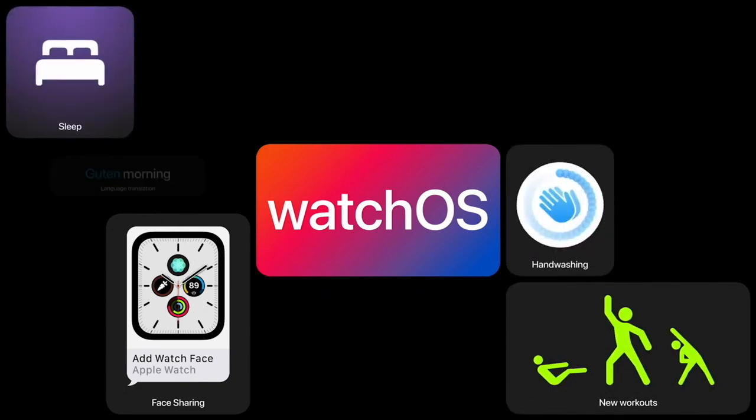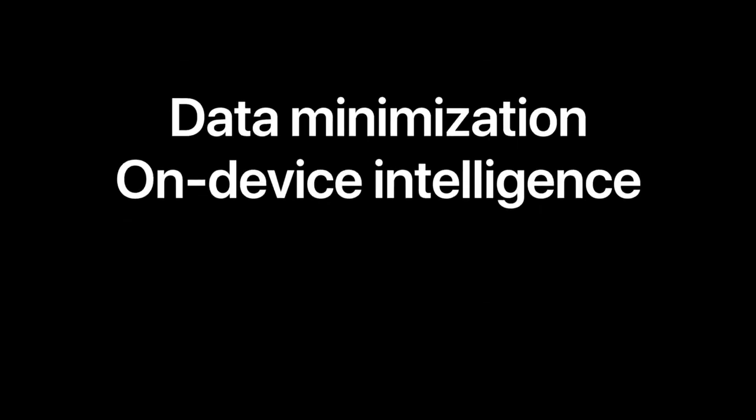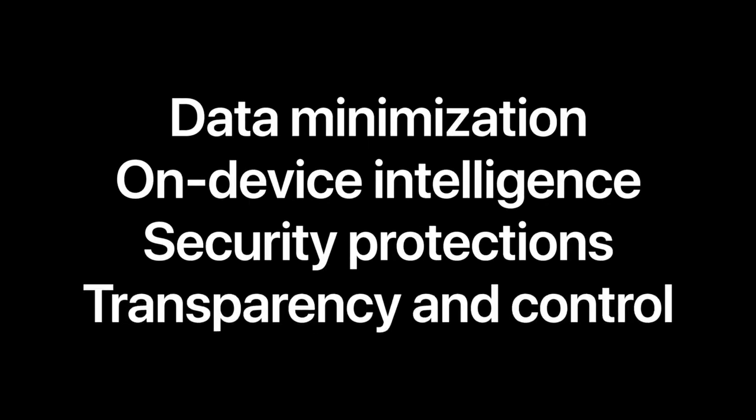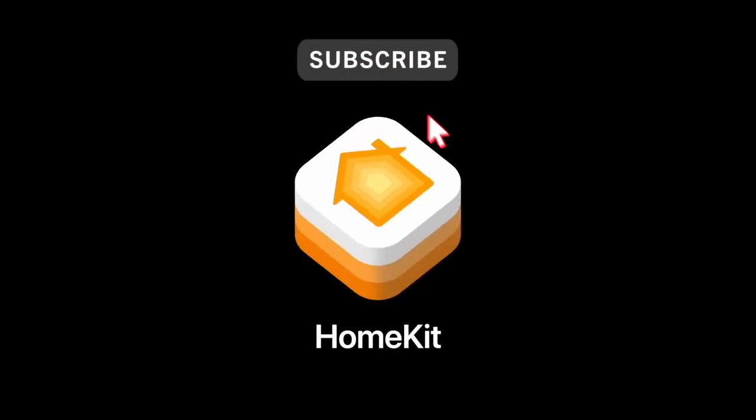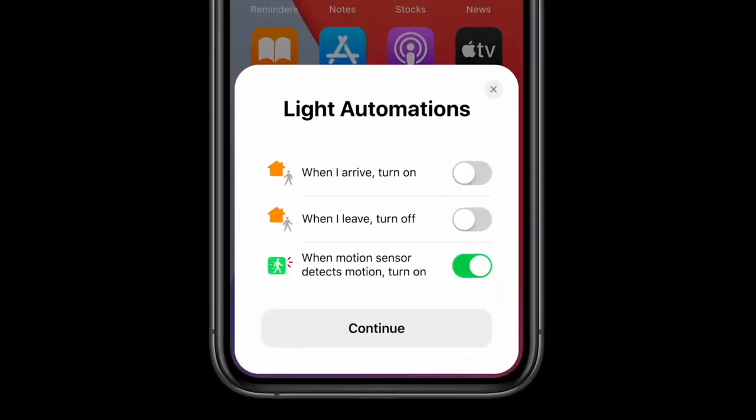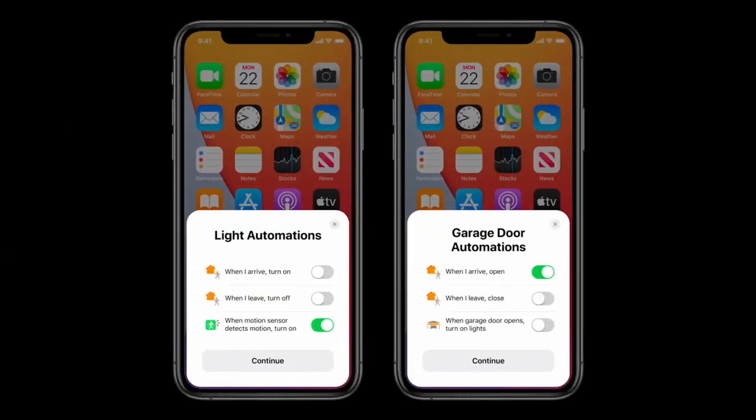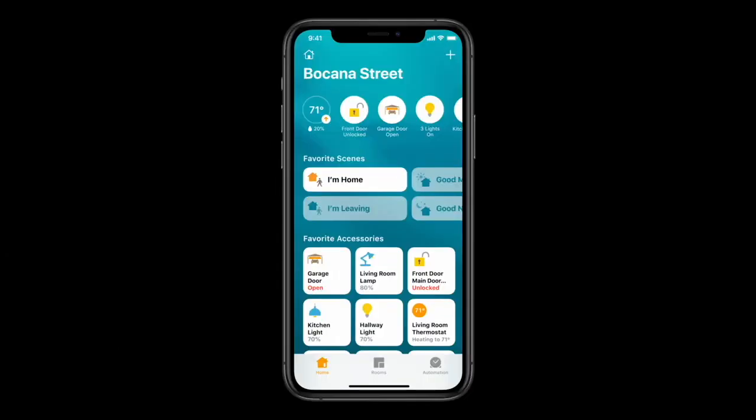Obviously, the smartwatches are getting smarter every day. Apple has also come up with new privacy policies, which makes Apple devices much more secure. Also, there are changes on the Apple HomeKit. You can now add automations on your HomeKit, like what actions to do when you arrive or leave the room. Some more features have also been added to HomeKit.